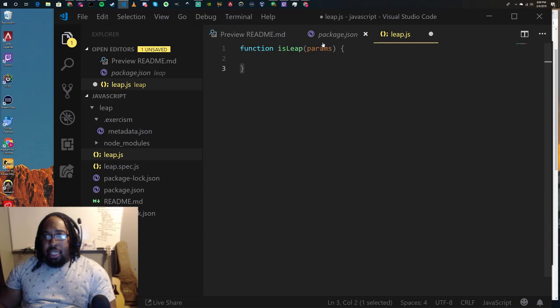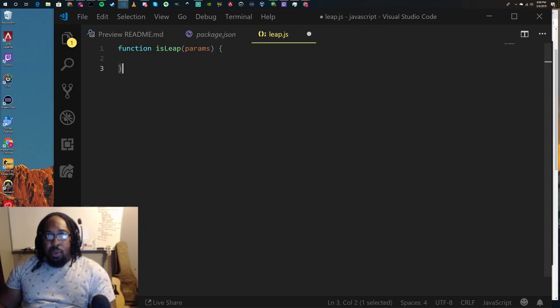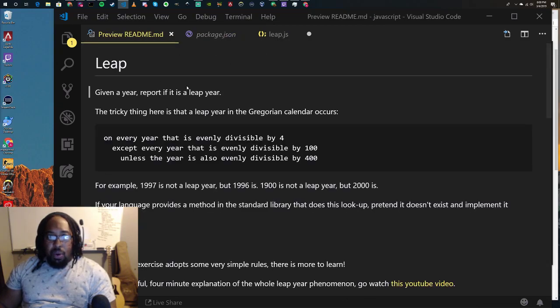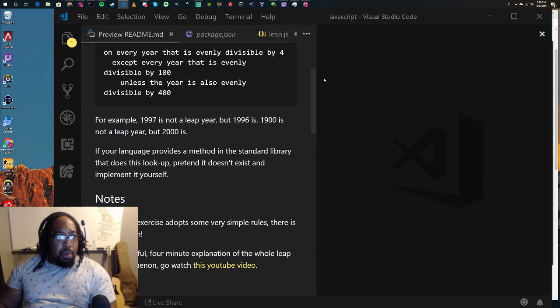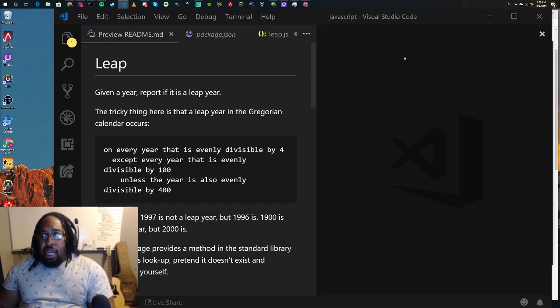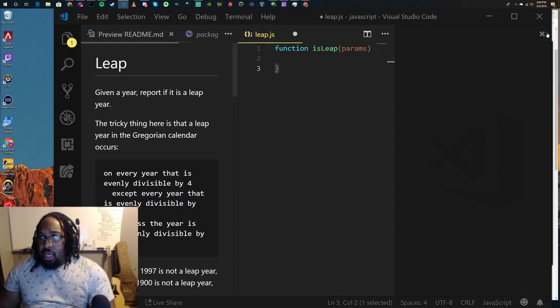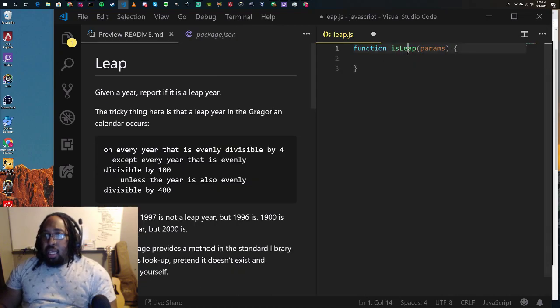So let's go ahead and start coding to these tests. What's the first thing we know? Maybe we can put this over to the left. The first thing we know is that if the year is divisible by 4, then it's a leap year.